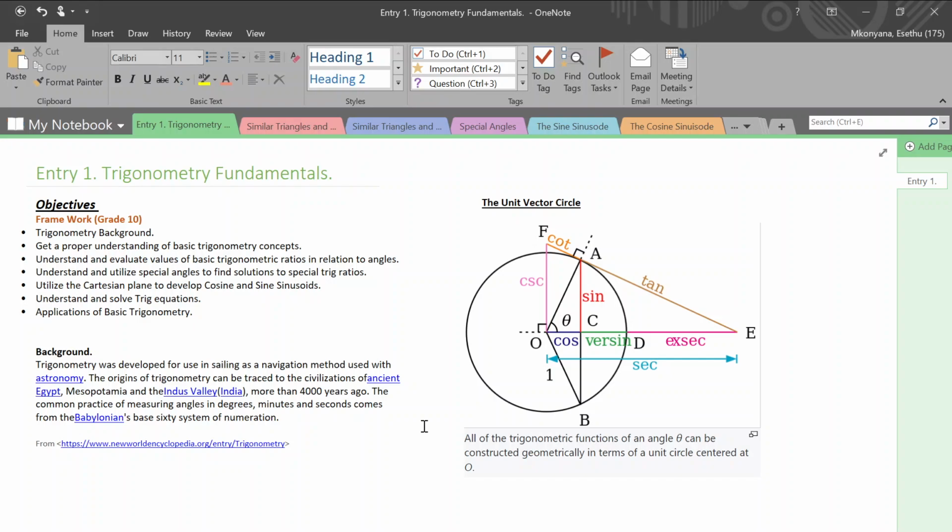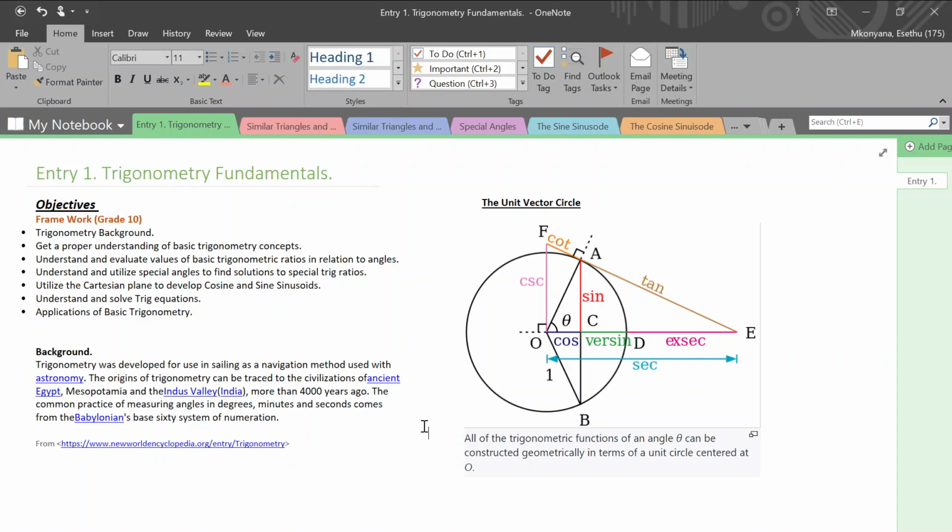The objectives here, what I want you to get from this video and the following series of videos on trigonometric fundamentals, is the background part of things. I want you to get an idea of where trigonometry comes from. We can't cover everything, of course, but as we develop every concept, we'll put in some background and try to explain it. Everything we do in trigonometry will have some bit of background in it.